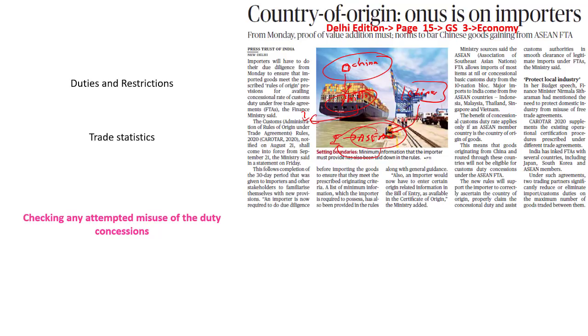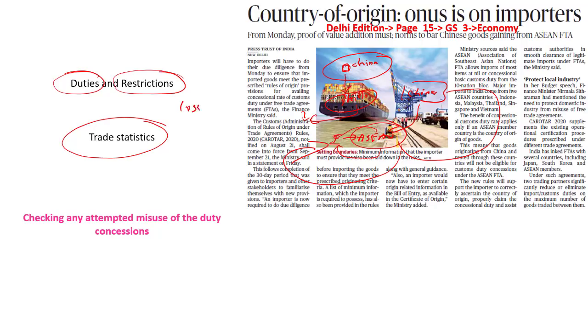How? Let's say there is a gadget, a phone, or another good which is ideally manufactured in China. China is not directly sending it to India. Instead, it sends it through another country, and that country exports it to India. So India is not able to impose the duties and restrictions directly, which means India is also suffering. India does not know what exactly is happening in the trade statistics with respect to that country. So India will be suffering certain losses as well, and it would not be able to restrict that particular country from exporting indirectly.